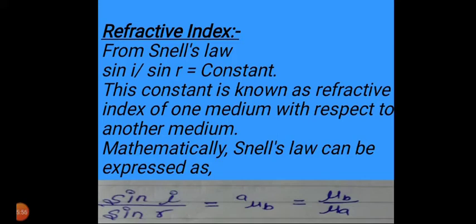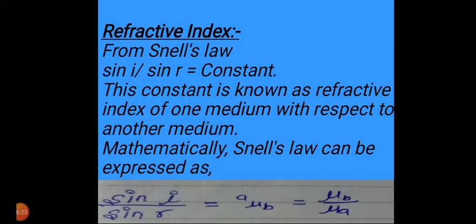Hence, when the incident ray is perpendicular to the surface of separation, that is, the angle of incidence is 0, then no refraction takes place. Here are some points we have to keep in mind: light does travel more slowly in air than in vacuum, but the difference is negligible.